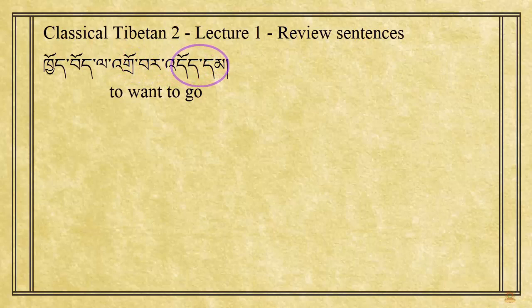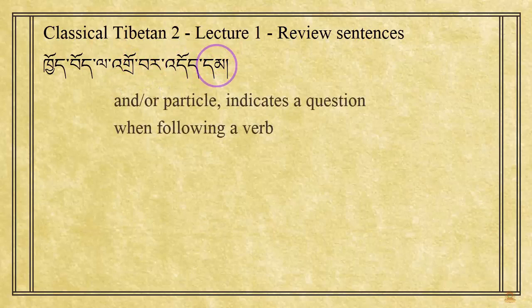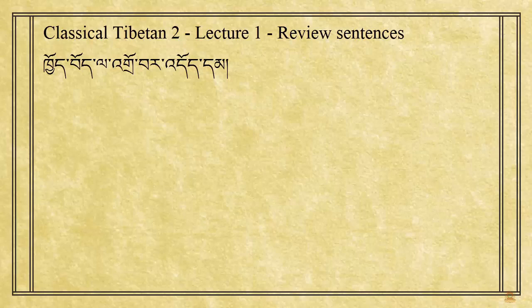After de, we see the syllable dam. In lesson 5 of the textbook, we can see that this is the and/or particle. When it's used directly after a verb, it signifies a question. So, jowar de dam altogether means, does one want to go?